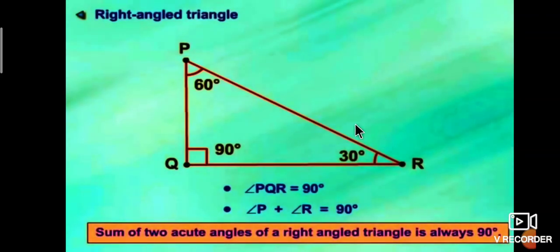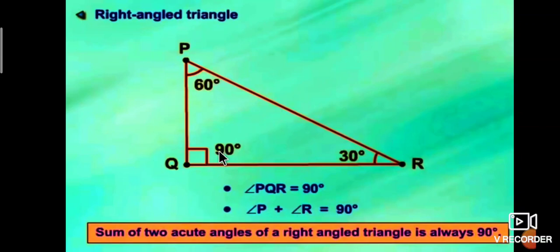Okay, the second one is the right angle triangle. What is the right angle triangle? In a triangle, if any one of the angles is 90 degrees, such a triangle is called a right angle triangle. In triangle PQR, angle Q is 90 degrees. Angle PQR is 90 degrees. Therefore, it is called a right angle triangle.